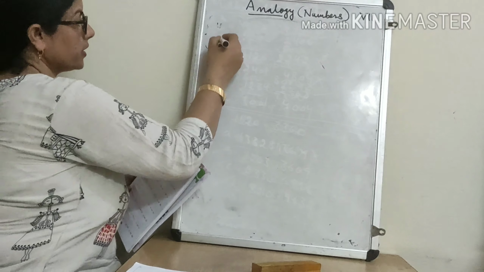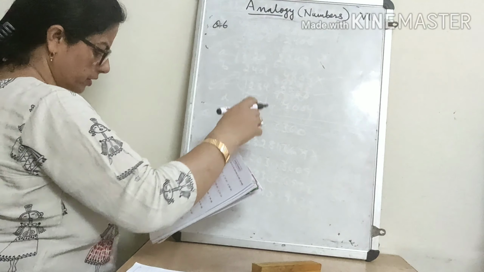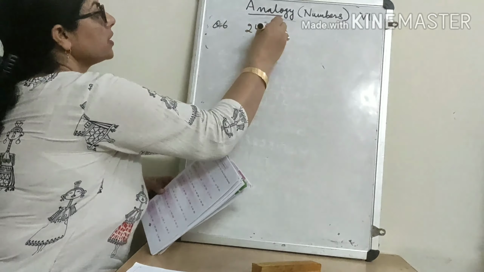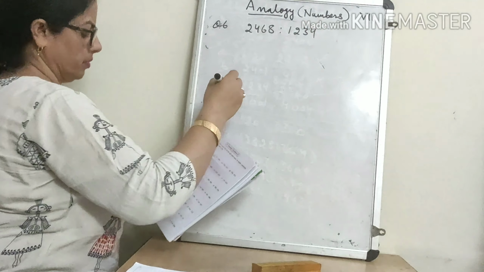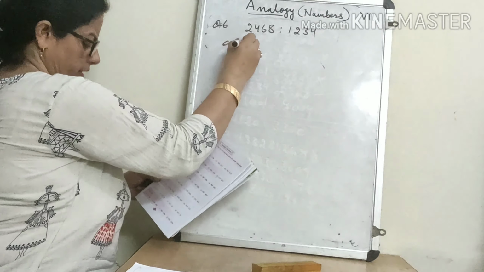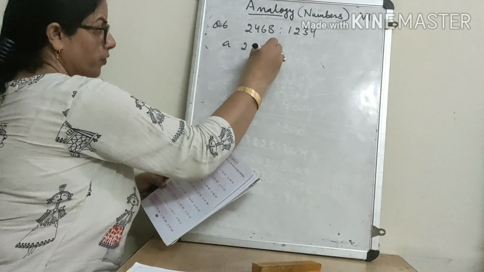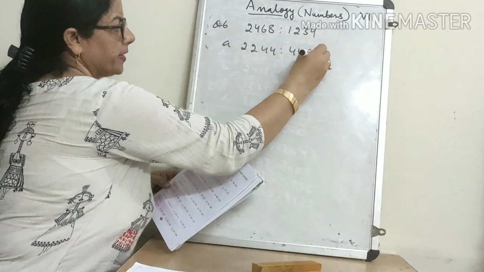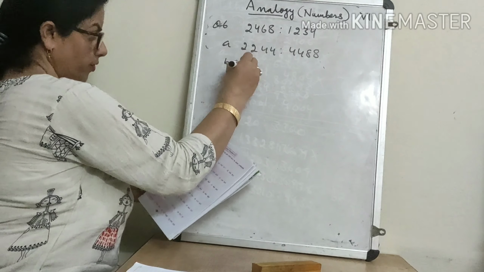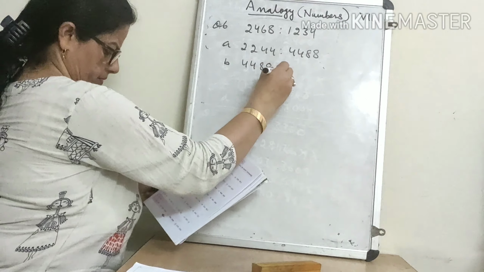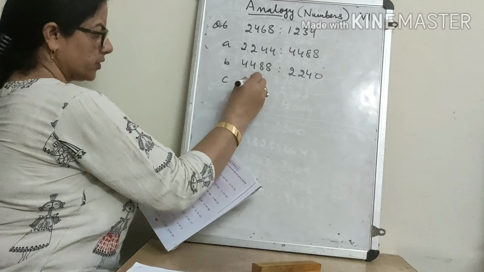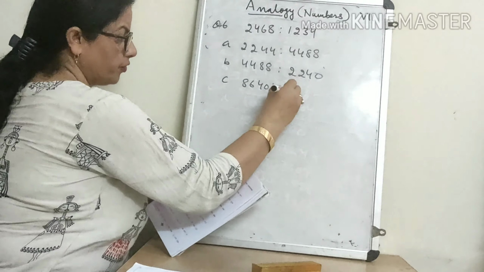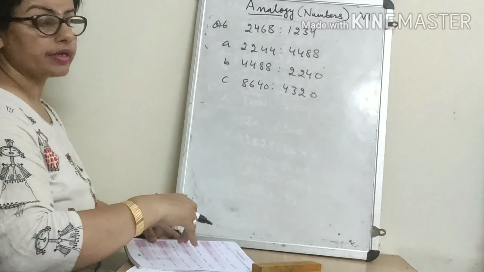Now question number 6. In question number 6 he is saying 2468, 1234, and options are 2244, 4488; 2240, 8640; 4320. See carefully here.